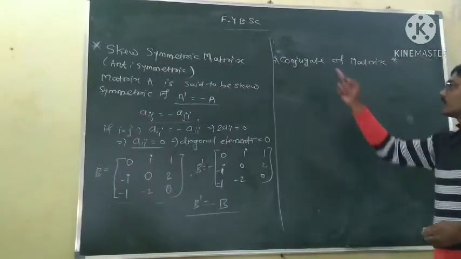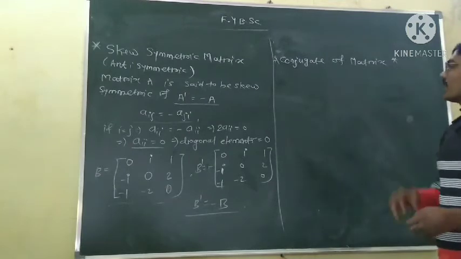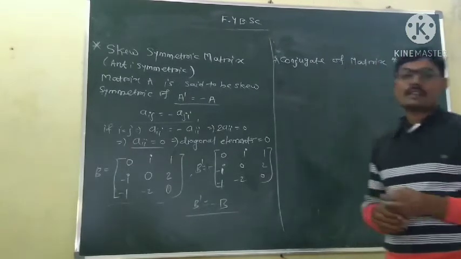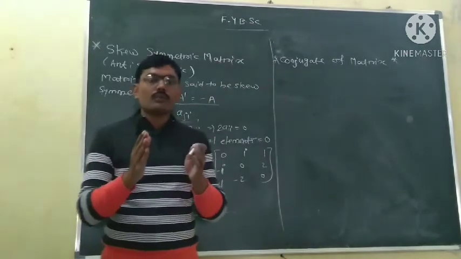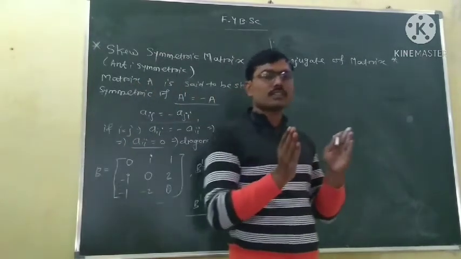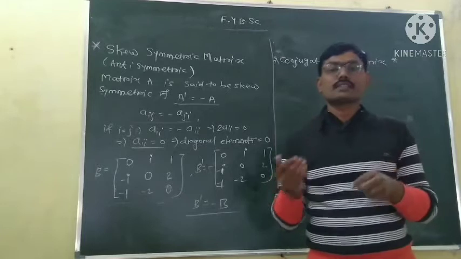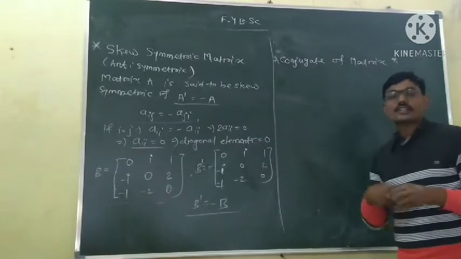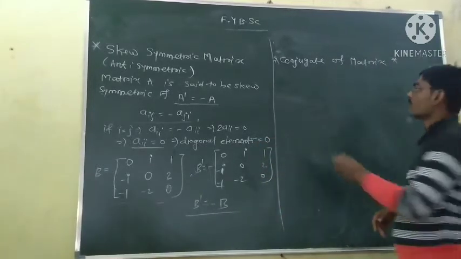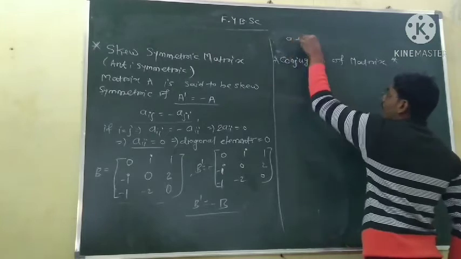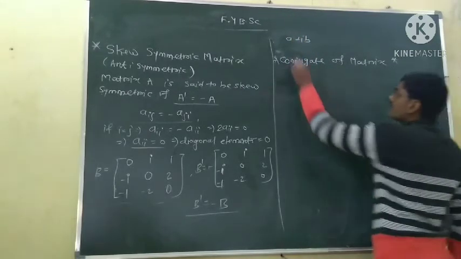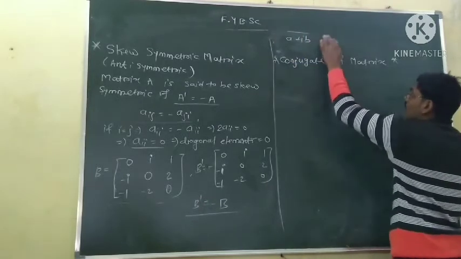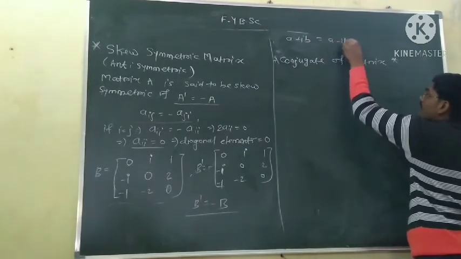The next type of matrix is the conjugate of a matrix. Okay. So here the focus comes on matrices with complex entries. We know the conjugate of a complex number A plus IB is always equal to A minus IB.